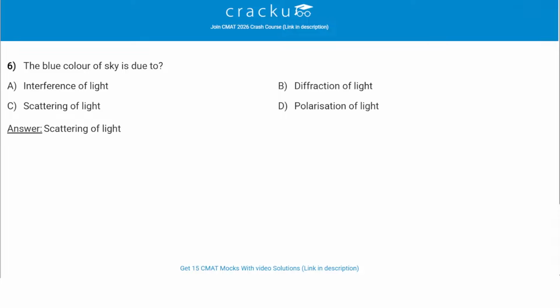The blue color of the sky is due to option C, which is scattering of light. The blue color of the sky is due to the scattering of light by gas molecules and particles in the atmosphere. Sunlight contains all colors, but the shorter blue wavelengths are scattered more effectively in all directions than longer wavelengths like red. Which is why the sky appears blue. So the correct answer is option C, scattering of light.